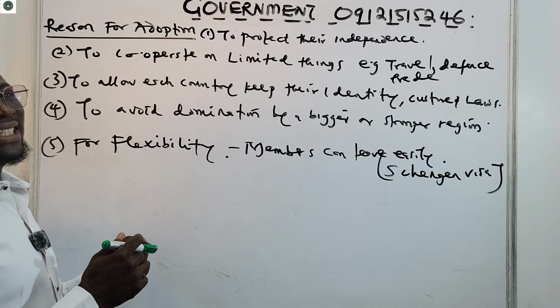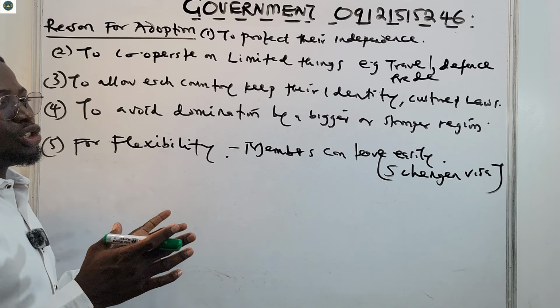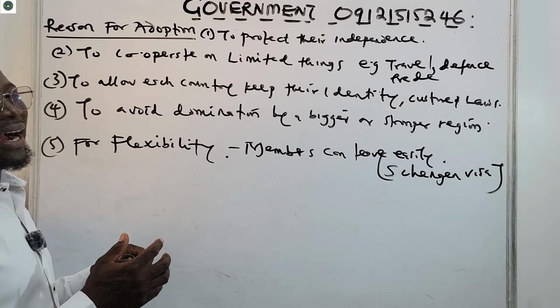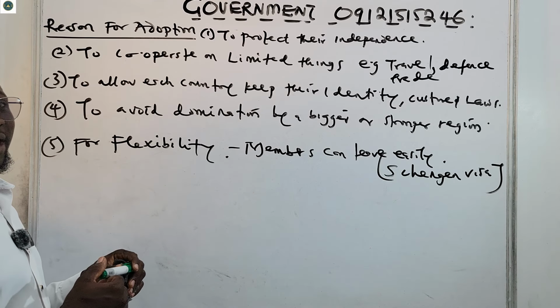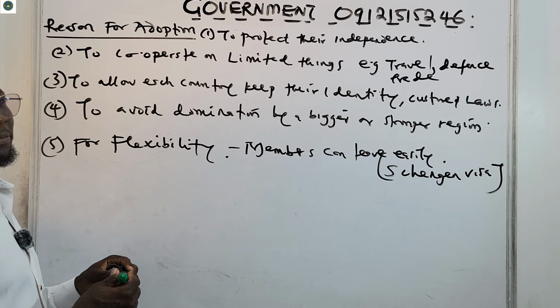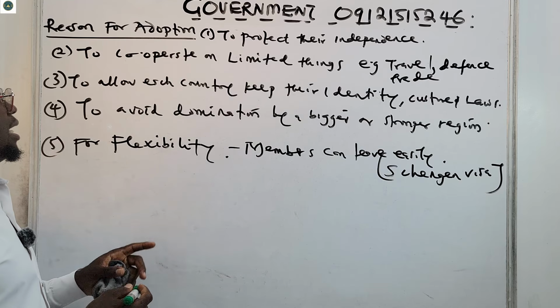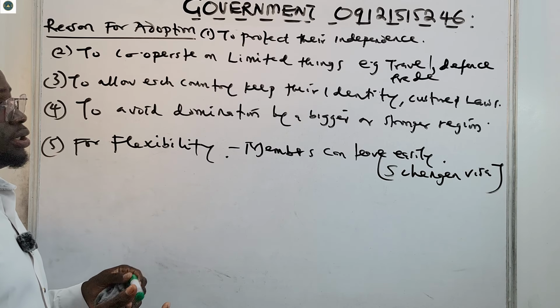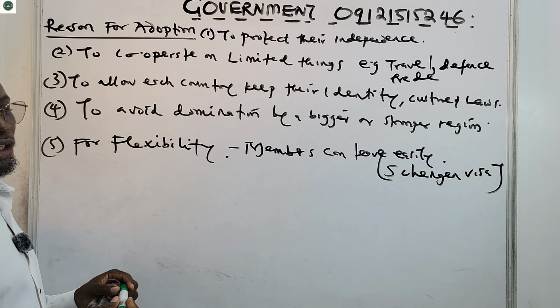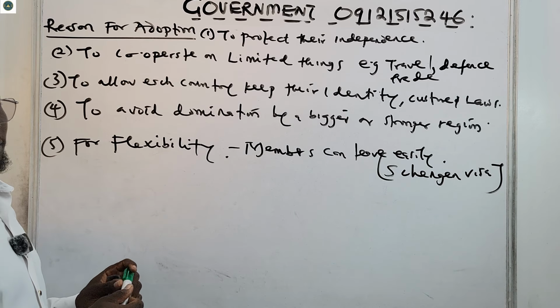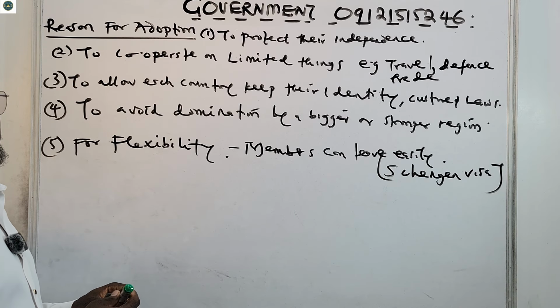To protect their independence, they do not want a strong central government to overpower them. To cooperate on limited issues like trade, like defense, like travel. And then to allow each country to keep their identity, culture, and laws, to avoid domination by a bigger or stronger region, and for flexibility, so that members can leave easily.